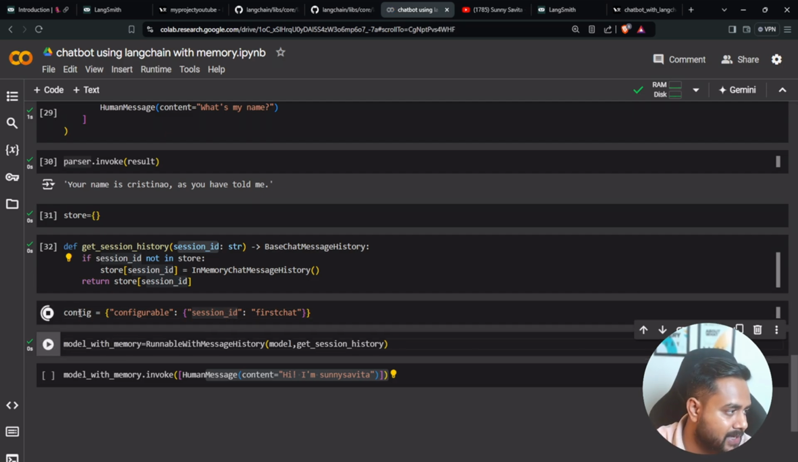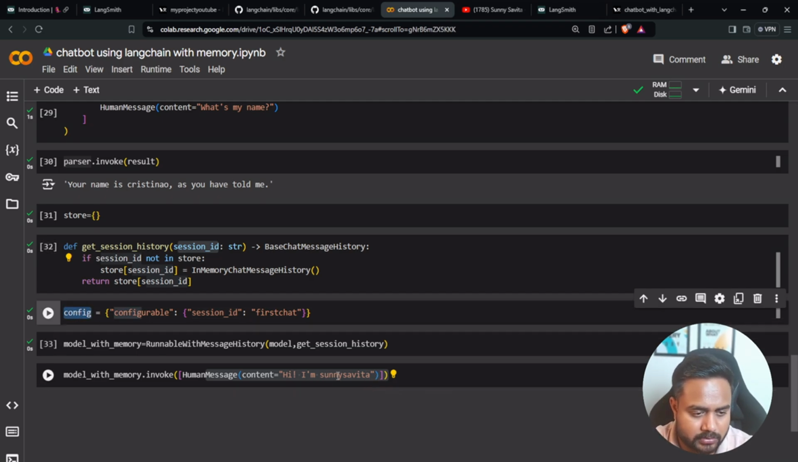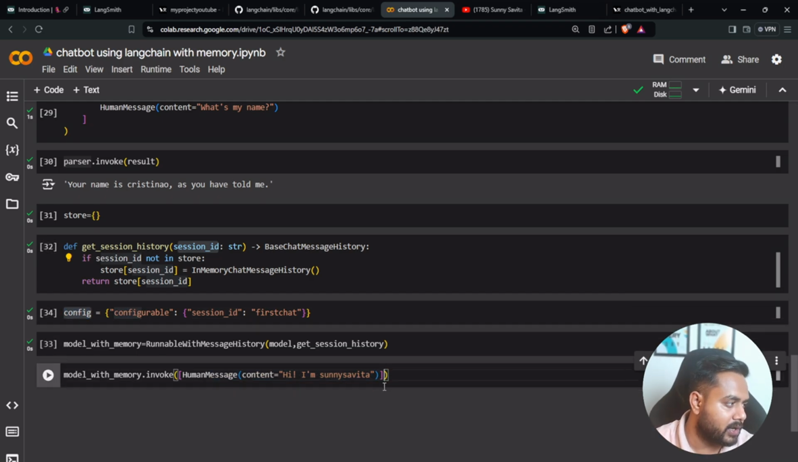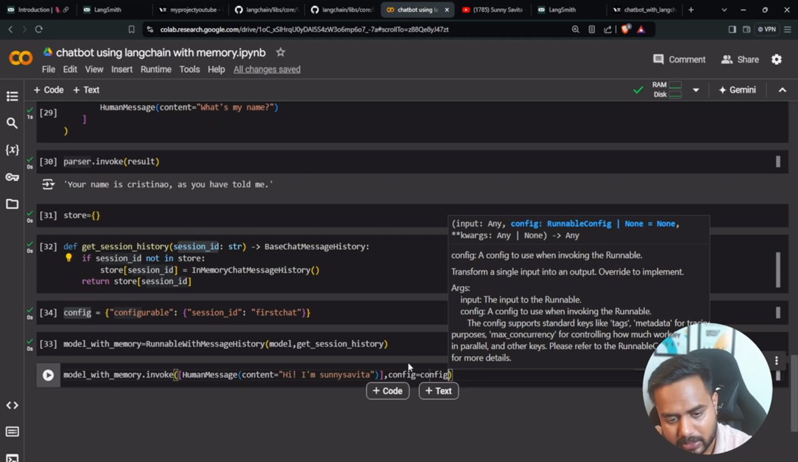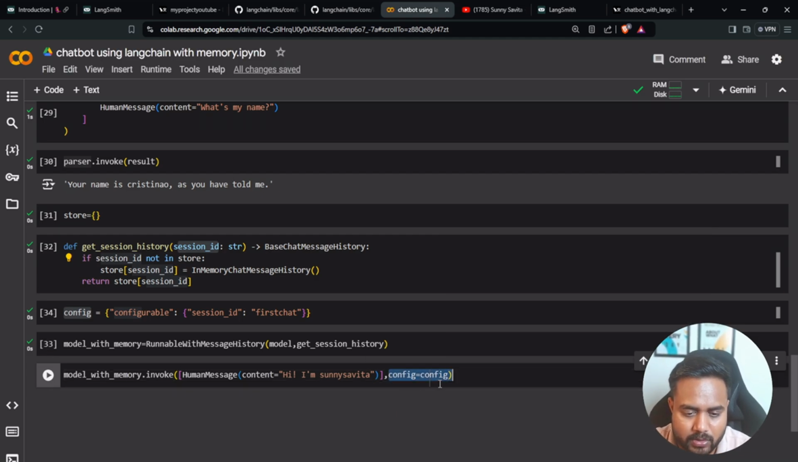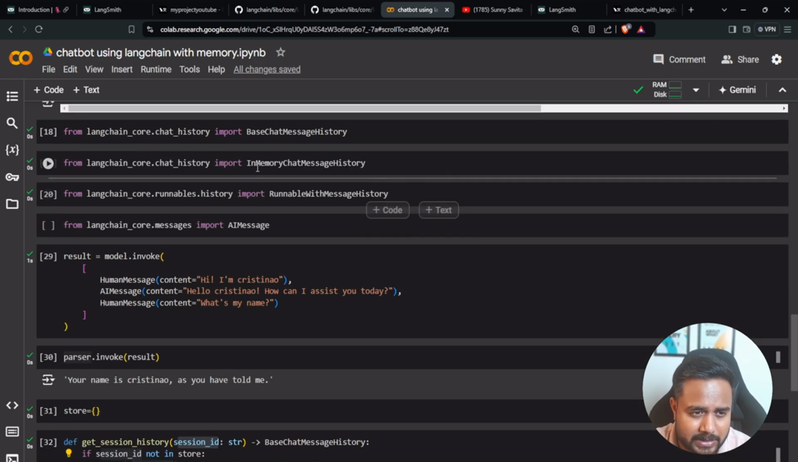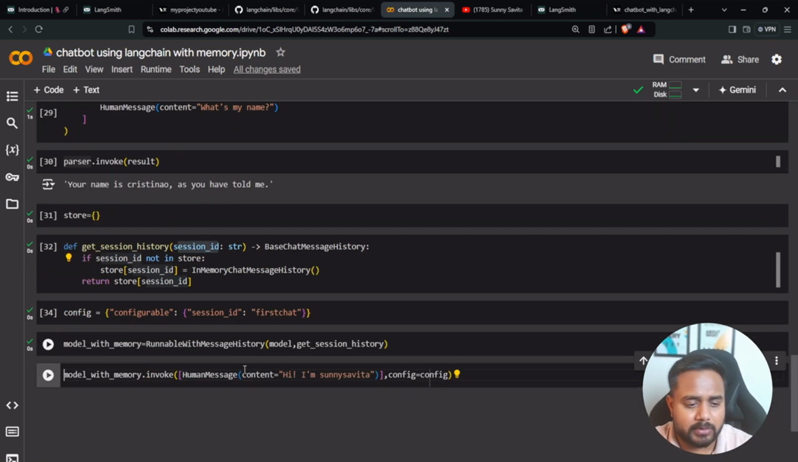Now what I will do, I'll be passing this configuration, this particular dictionary, to my invoke method. How can you do it? Let me show you. Here, guys, you will put a comma and pass this keyword argument config. So now this is my model with a memory. Everything is going to be saved here inside this in-memory store. Now let me execute it.